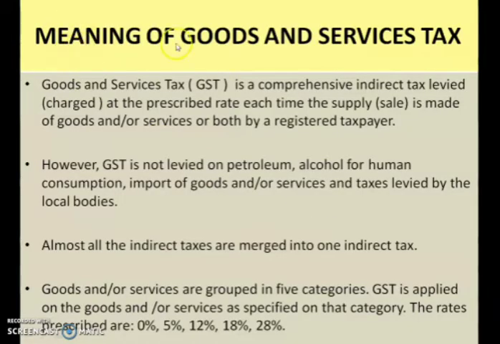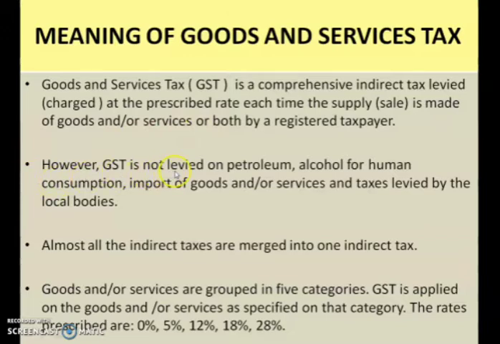Now let us see the meaning of goods and service tax, that is GST. Goods and service tax is a comprehensive indirect tax levied or charged at the prescribed rate each time a sale is made of goods or services, or both, by a registered taxpayer. So as we discussed, it is a comprehensive indirect tax. GST comes under the indirect tax, and we have to pay it on the sales of goods or services.